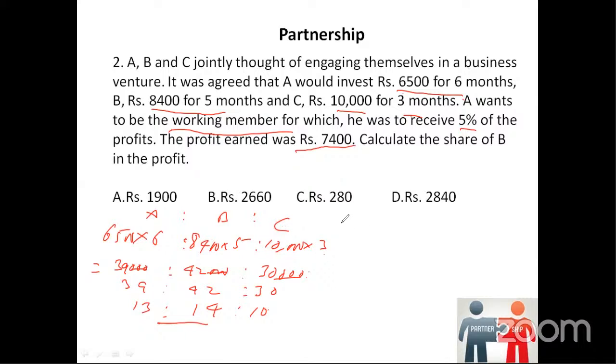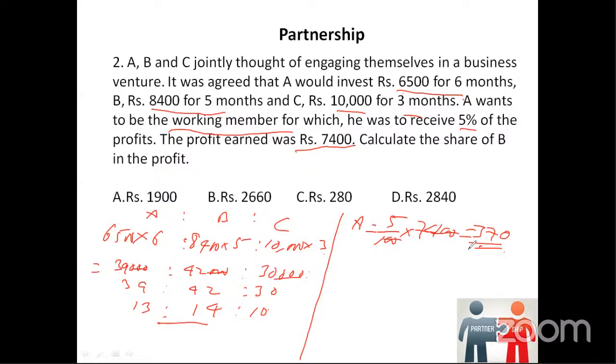So what should we do? A wants extra profit, so A should take 5% of profit. That is 5 by 100 into the total profit given, 7,400. 2 zeros, 2 zeros get cancelled. We will get here 5 into 74, that is 370. So A will get this amount extra, 370.